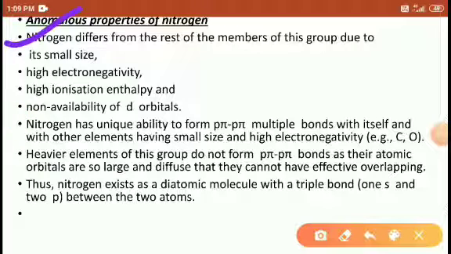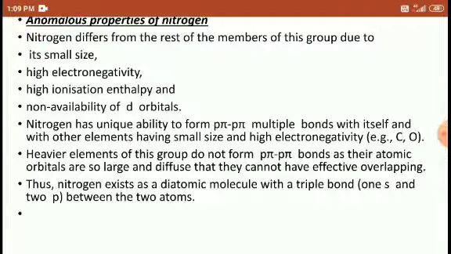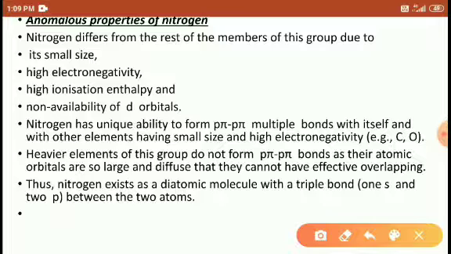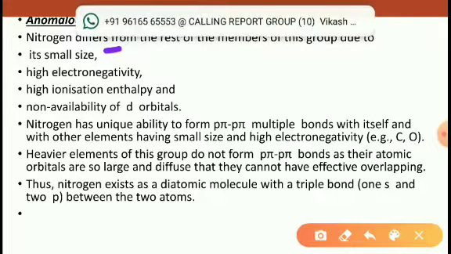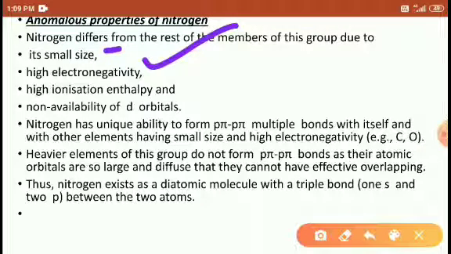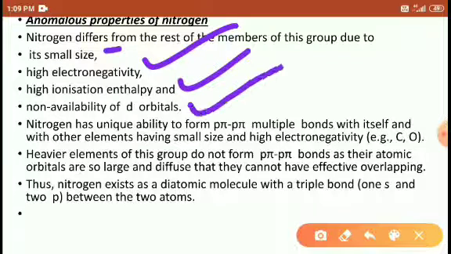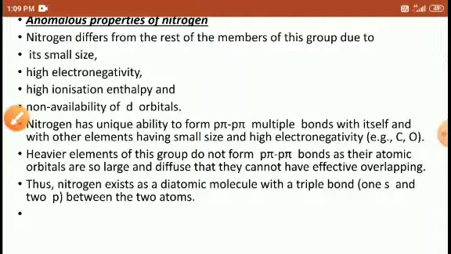Now the anomalous properties of nitrogen, meaning the special properties nitrogen exhibits compared to the other elements. Nitrogen has a small size, and due to the small size it is a highly electronegative element. Nitrogen has a high ionization enthalpy. Nitrogen has no availability of d orbitals, and due to the non-availability of d orbitals, it shows a maximum covalency of 4.